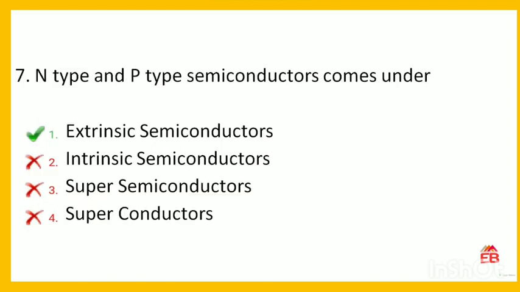Next is, n-type and p-type semiconductors come under. Options are extrinsic semiconductor, intrinsic semiconductor, super semiconductor or superconductors. So the correct option is, n-type and p-type come under extrinsic semiconductor. These are not the pure semiconductors, neither the intrinsic semiconductors. So option 1 is correct.